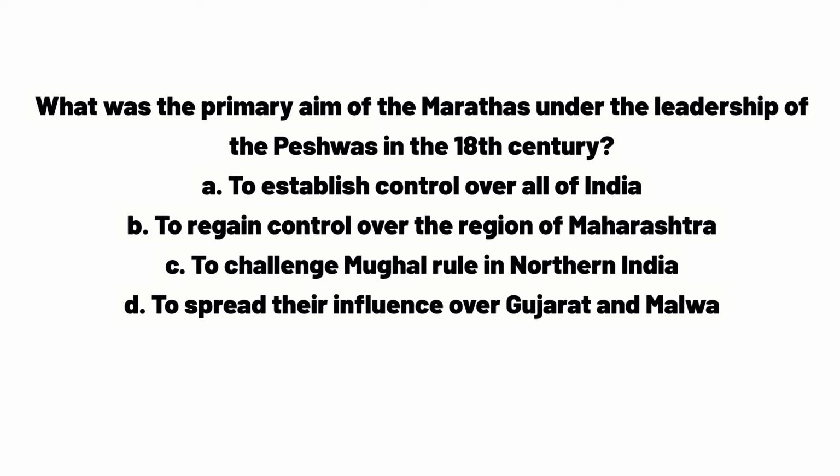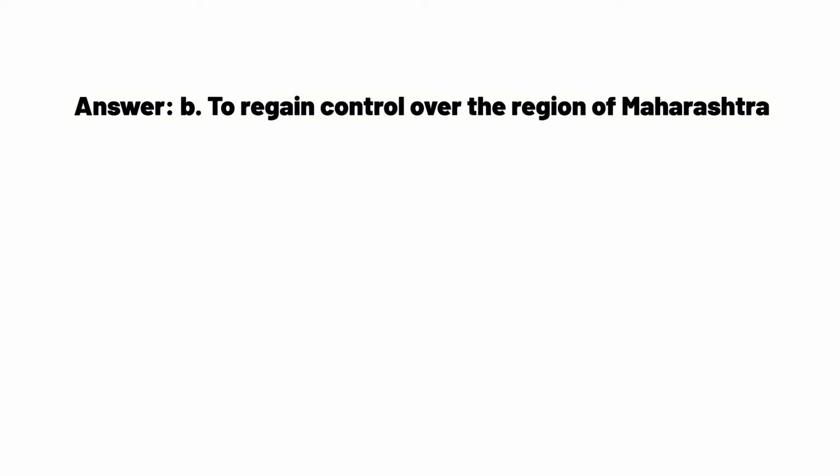What was the primary aim of the Marathas under the leadership of the Peshwas in the 18th century? A. To establish control over all of India. B. To regain control over the region of Maharashtra. C. To challenge Mughal rule in northern India. D. To spread their influence over Gujarat and Malwa. Answer. B. To regain control over the region of Maharashtra.